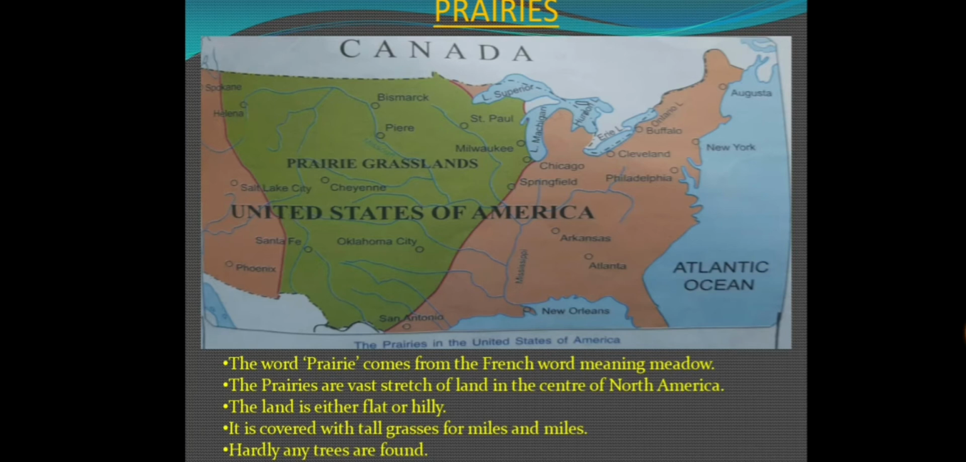Now, why is its name prairie? The word prairie comes from the French word meaning meadow. Meadow means घास का मैदान, and you have read that grasslands means the area which is covered with only long, tall grasses. Okay, the prairies are a vast stretch of land in the center of North America. The land is either flat or hilly, and it is covered with tall grasses for miles and miles. Hardly any trees are found.